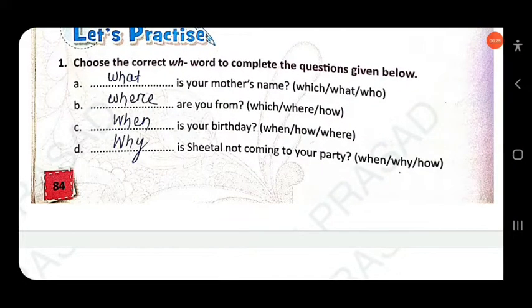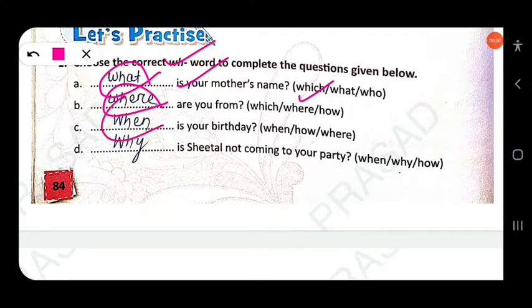Dash is your mother's name. You know what is your mother's name. So what will be used here? Dash are you from? We are talking about the place. Where are you from? So you have to use the second one, where. The next one, dash is your birthday. We are talking about the time. So we have to use when. When is your birthday? We have to use the first option, when.